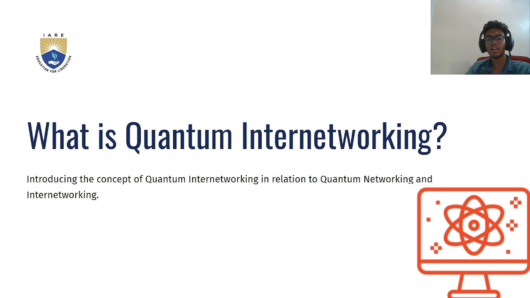What is quantum internetworking? Introducing the concept of quantum internetworking in relation to quantum networking. Building a quantum internet is a key ambition for many countries around the world, as a breakthrough will give them a competitive advantage in promising disruptive technology and open a new world of innovations. Laying out a step-by-step strategy to make the quantum internet dream come true, as it is much faster and it will metamorphose the entire way of our life, says the Department of Energy.